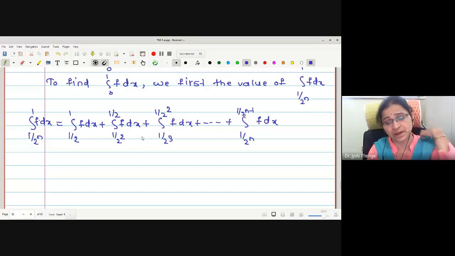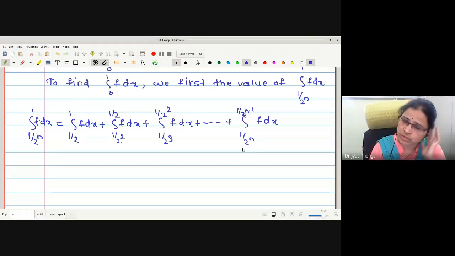Look at the step I have written. If I write one more previous integral, this will be from 1 upon 2 raised to n minus 1 to 1 upon 2 raised to n minus 2. If we combine the two integrals, this will be 1 upon 2 raised to n to 1 upon 2 raised to n minus 2. Likewise, we combine all, so that it will be an integration from 1 upon 2 raised to n to 1.